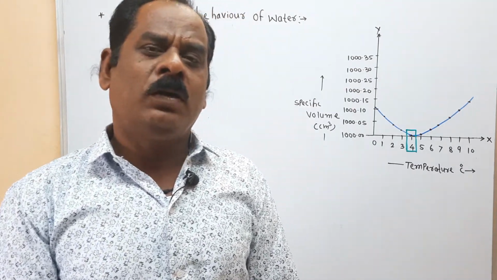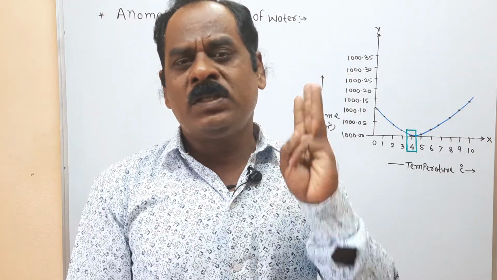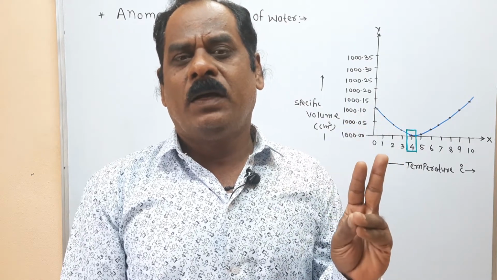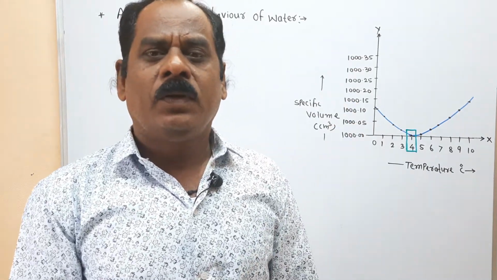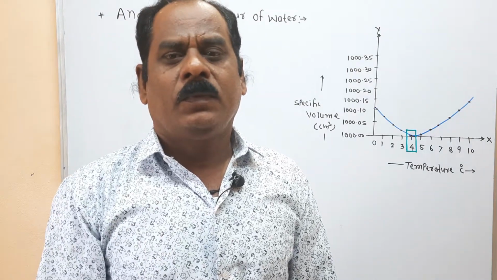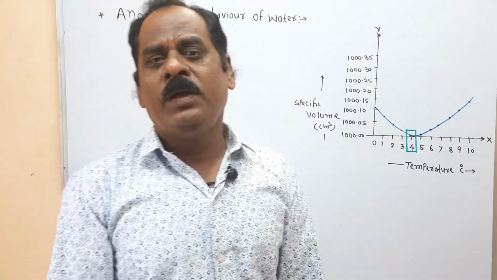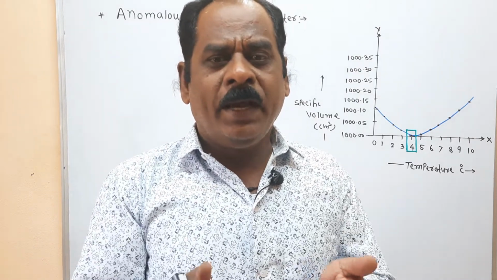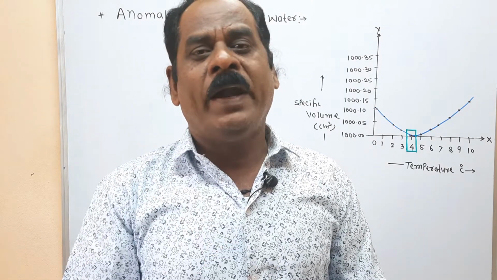But in the case of water, you know that water is observed in three states: solid, that is ice; liquid, that is water; and gas, that is the steam of water. Take ice, heat it and observe carefully. You know that the temperature of ice is 0 degree centigrade. Heat the ice from 0 degree centigrade and observe carefully what happens.